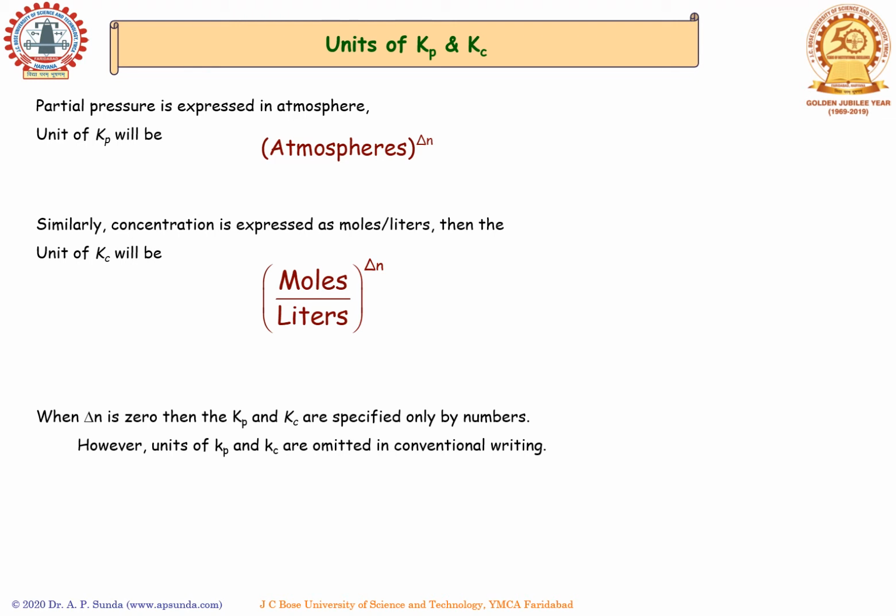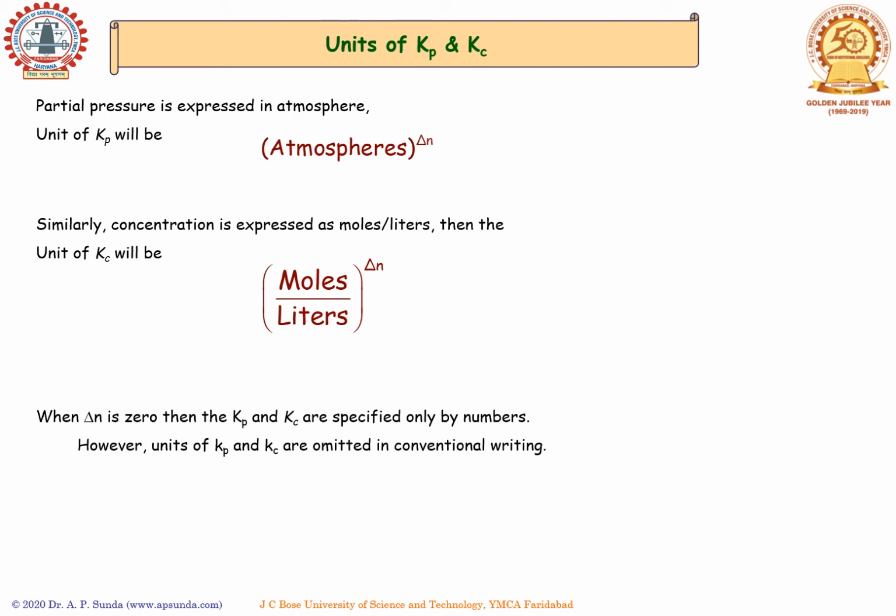Units of Kp and Kc. We know that Kp is expressed in terms of partial pressure of products and reactants. So the unit of Kp is atmosphere to the power delta n, where delta n corresponds to the difference between the number of moles of product and reactants.